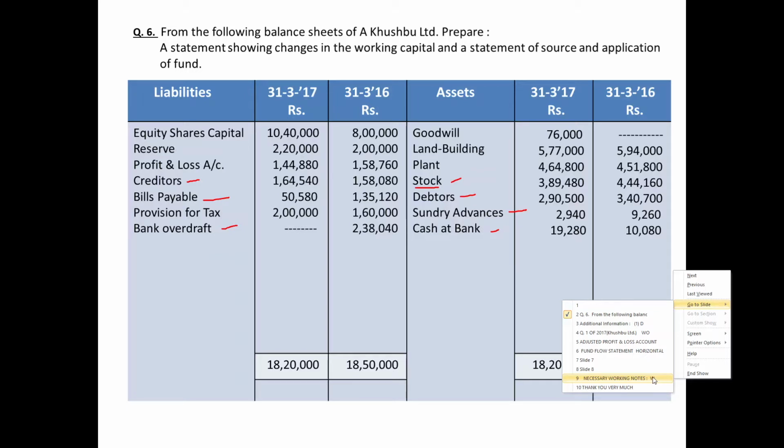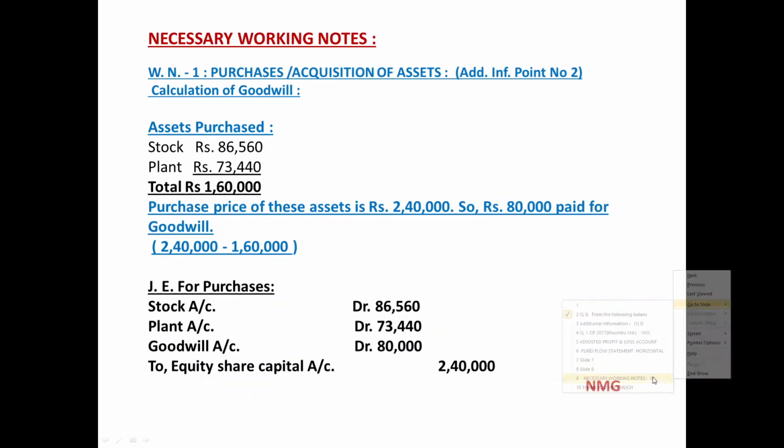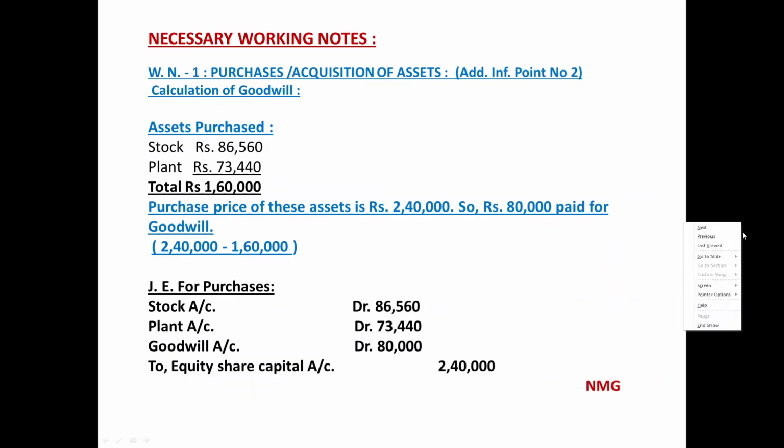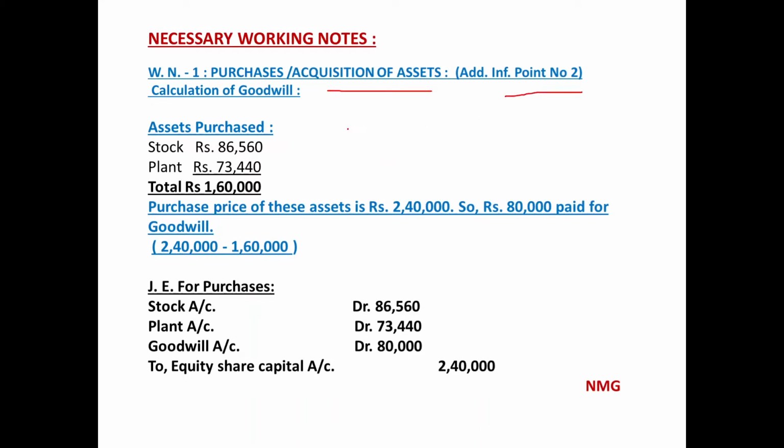And only afterwards you should start the working capital schedule preparation, not before that. This is the working note for the acquisition of assets from another company, given in additional information point number 2.